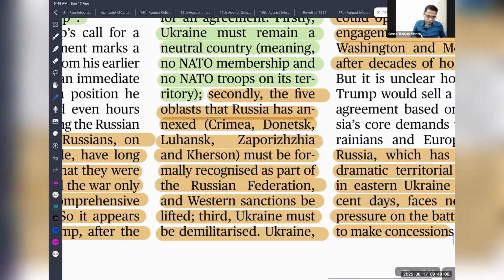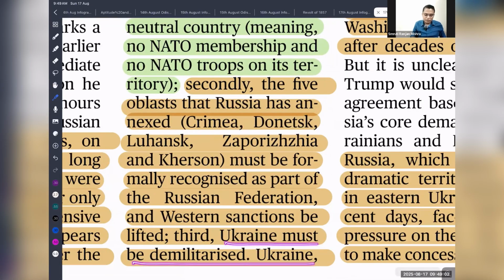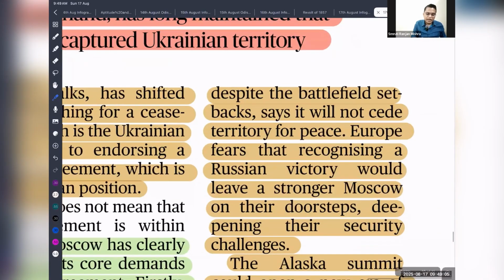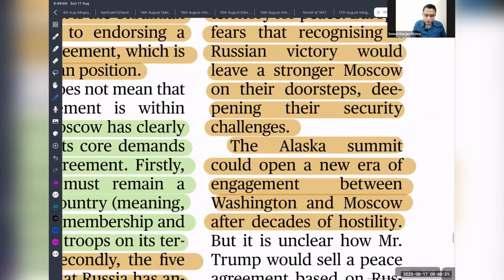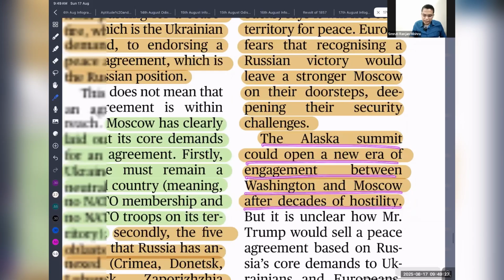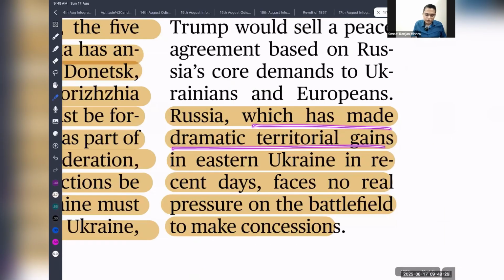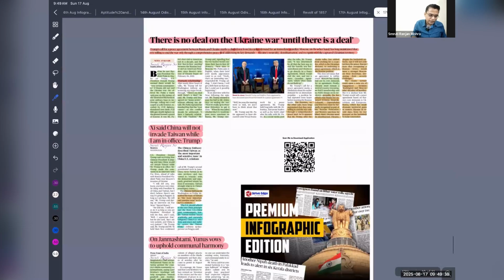Third, Ukraine must be demilitarized, and Ukraine, despite the battlefield setbacks, says it is not safe territory for peace. Ukraine is saying that we are not going to accept this proposal, and the European Union is fearful that a Russian victory may embolden Russia to fight again against Europe. The Alaska summit could open a new era of engagement between Washington and Moscow. Russia, which has made dramatic territorial gains in eastern Ukraine in recent days, faces real pressure on the battlefield to make concessions. This is what the news is.